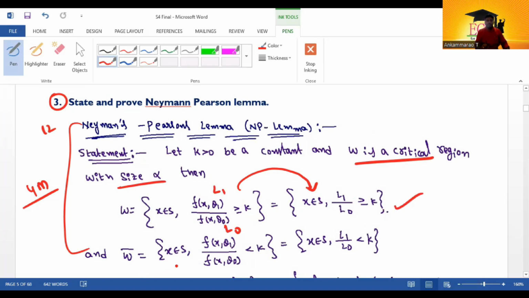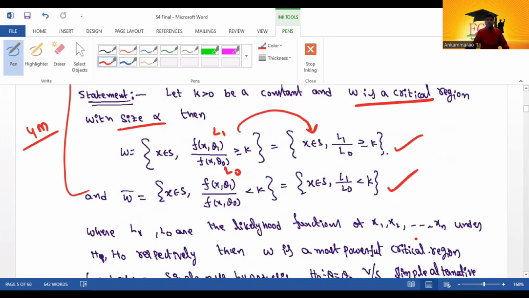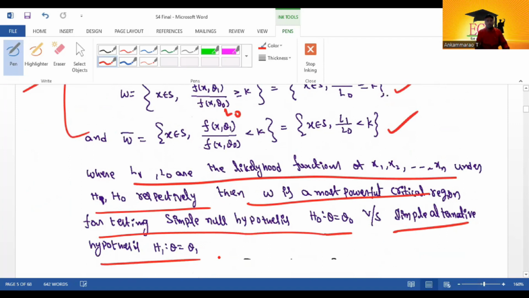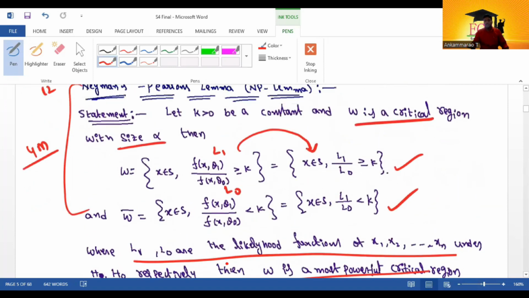And W bar equals x belongs to S, f of x comma theta 1 divided by f of x comma theta naught less than k, equal to x belongs to S, L1 by L0 less than k, where L1 and L0 are the likelihood functions of x1, x2, and so on, xn under H1 and H0 respectively. Then W is the most powerful critical region for testing simple null hypothesis H0: theta equal to theta naught against simple alternative hypothesis H1: theta equal to theta 1. So this is the statement.